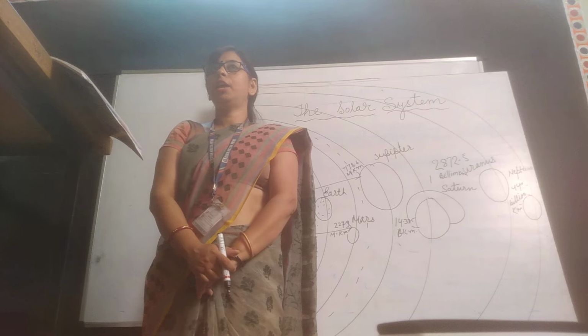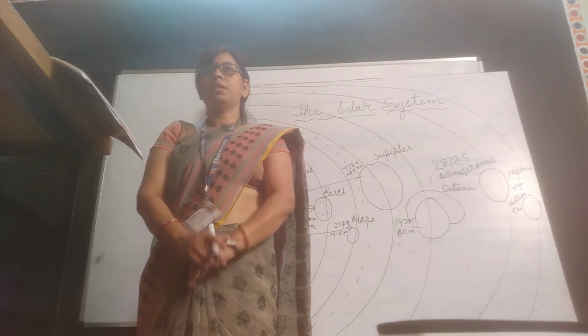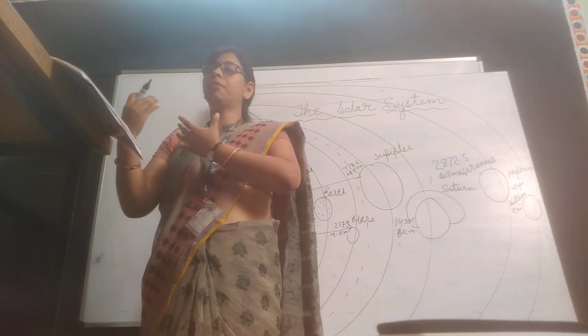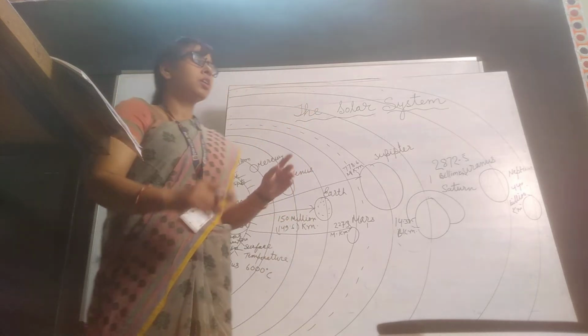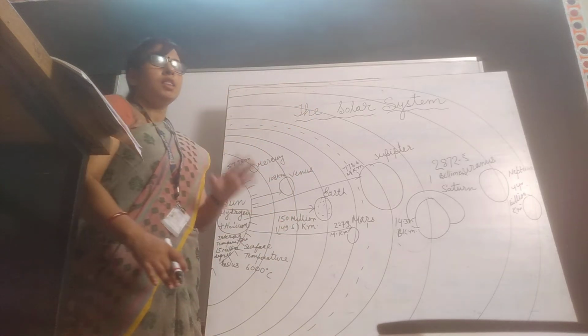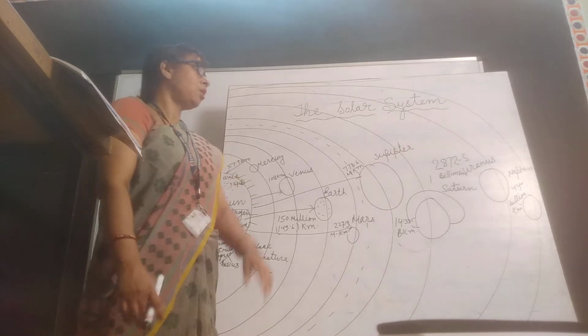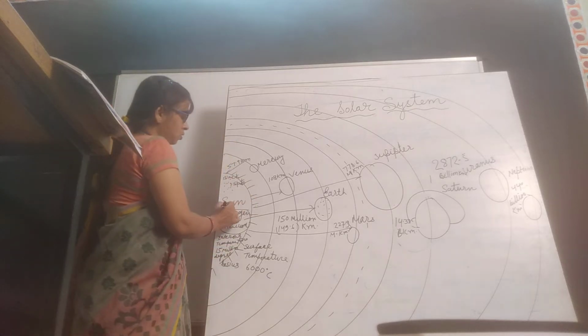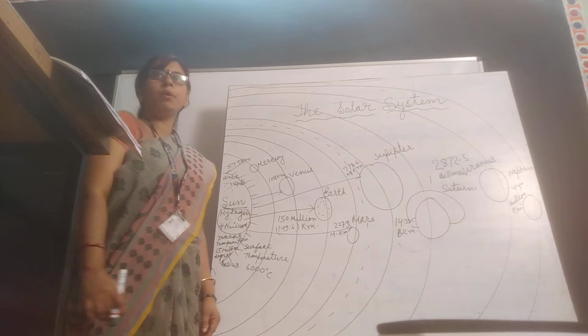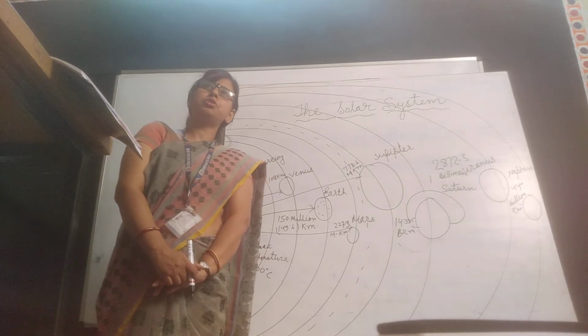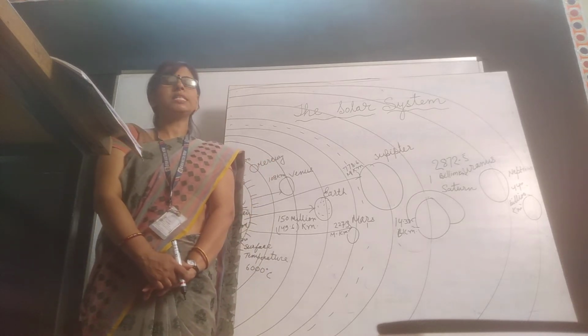So, who is the head of the family? As we know, we talk about father's family, mother's family and so on. And here we are talking about the Sun family. Then the head member of this family is the Sun. So first of all, we have to read about the Sun.